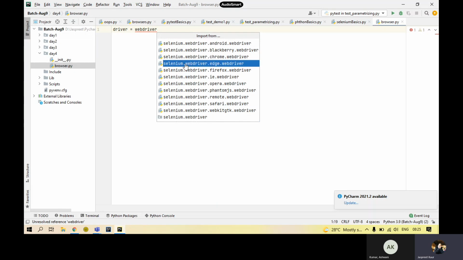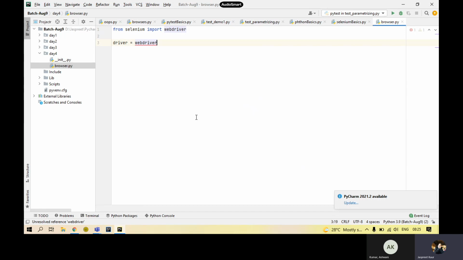You get so many options from here. You need to know which one you want to import. We import the common one. We don't go into the browsers packages. We just import this one so that I can use the rest of the functions as well.